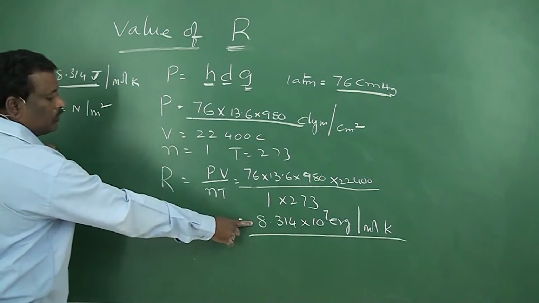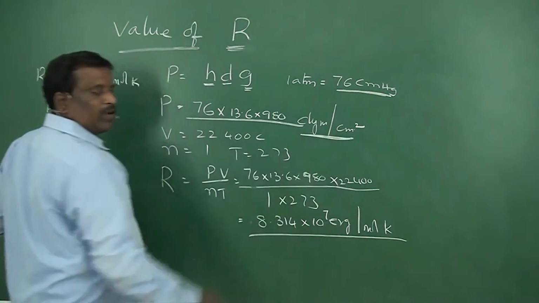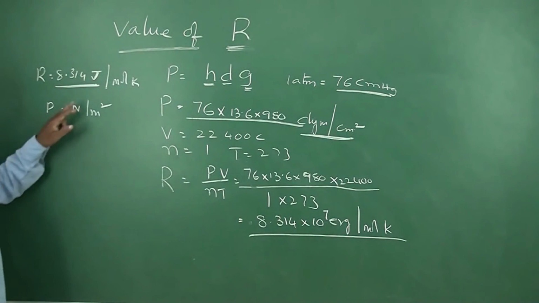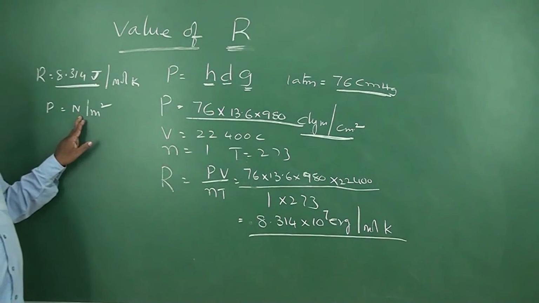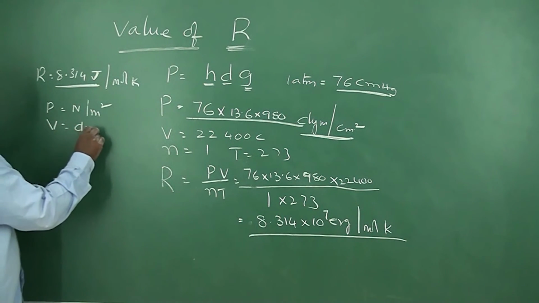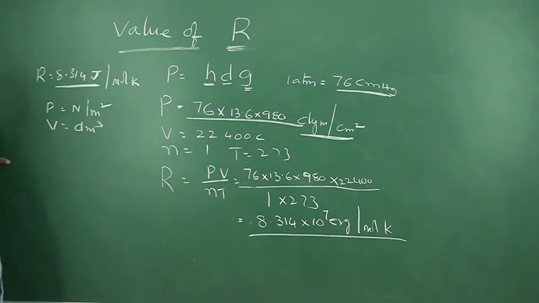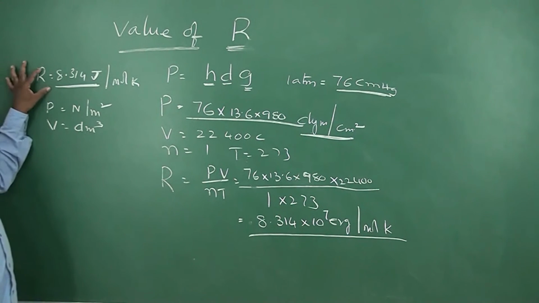In ergs, the pressure will be in dynes per square centimeter. But if you express R in joules, the pressure should be in newtons per square meter and volume should be in decimeter cube. Then the R value will be in joule per mole K.